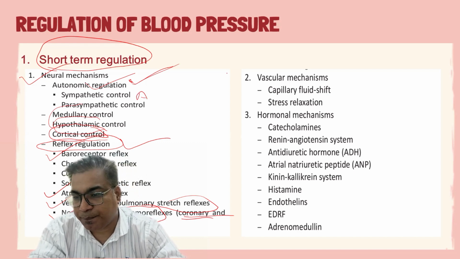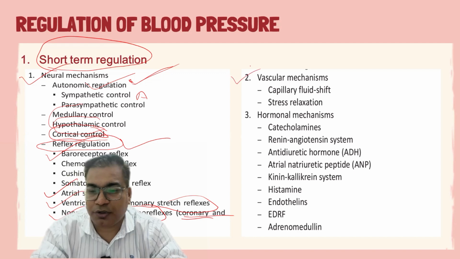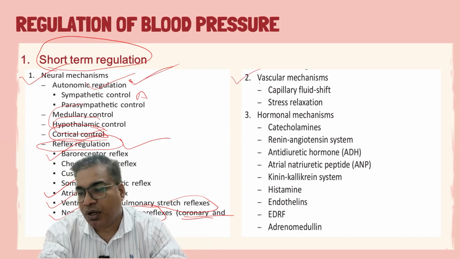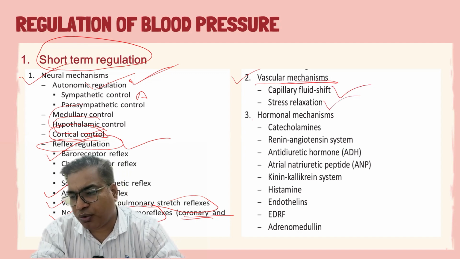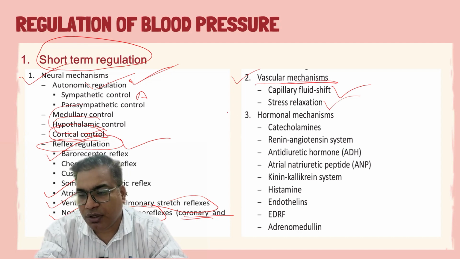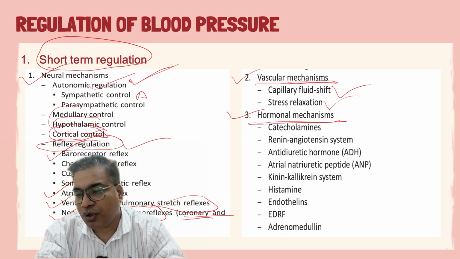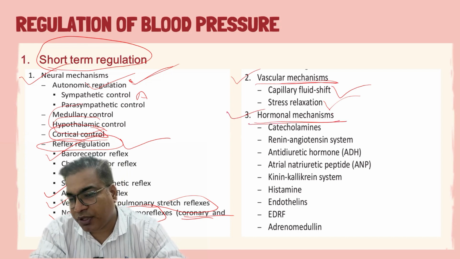There are some other mechanisms which are responsible for the short-term regulation. The first one is the vascular mechanism, like capillary fluid shift and stress relaxation. These are mechanisms through which blood pressure could be controlled in a very short duration. The third one is the hormonal mechanism, various hormones or chemical compounds responsible for the short-term regulation.